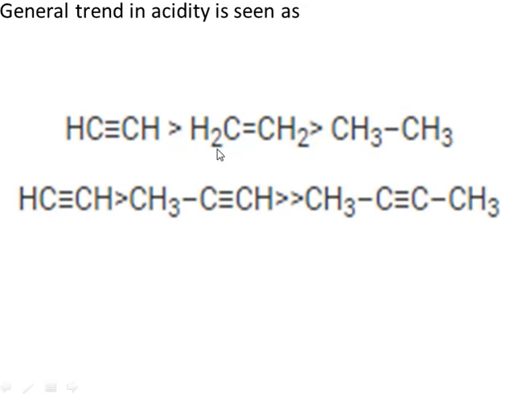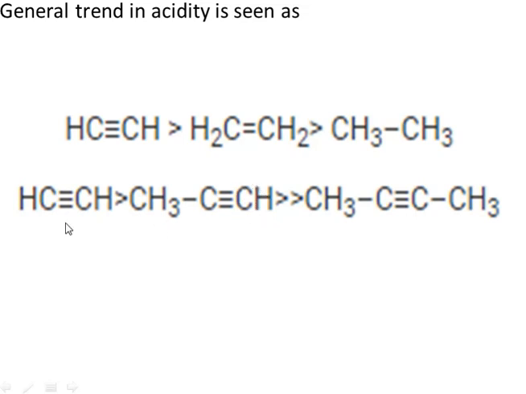Next is the double bond. The double bond is less acidic than the triple bond, and then we have an alkane. Furthermore, you can also see the trend here with substituted alkynes. The general trend is that if you have two acidic hydrogens, that has greater acidity. Then if you have only one acidic hydrogen, this is a terminal alkyne with two hydrogens, and this is a terminal alkyne with one hydrogen.